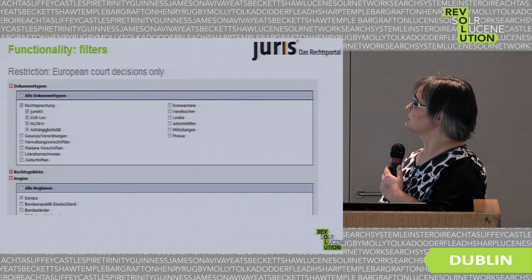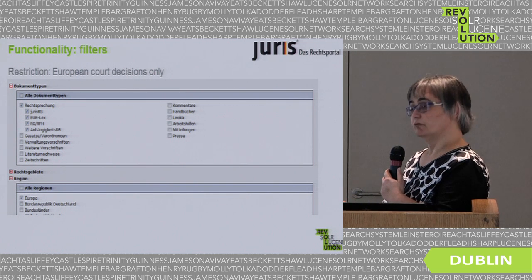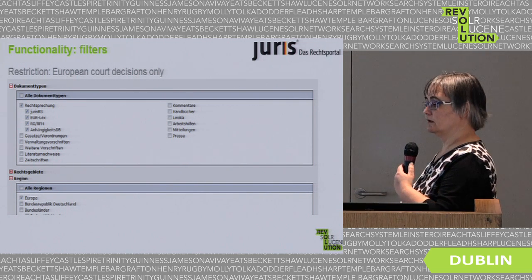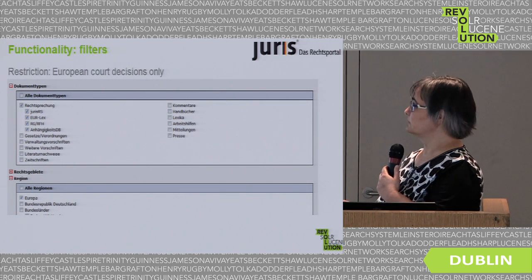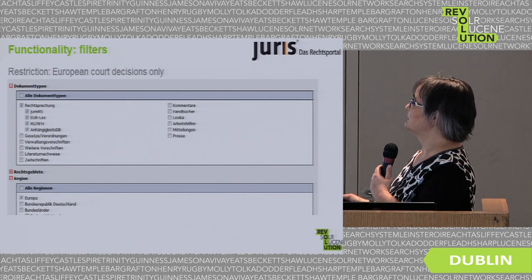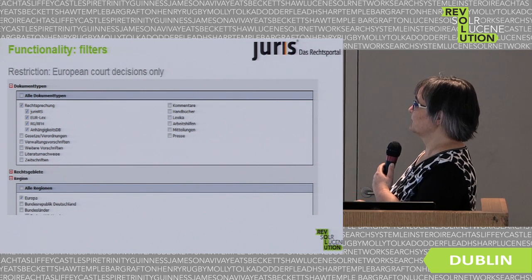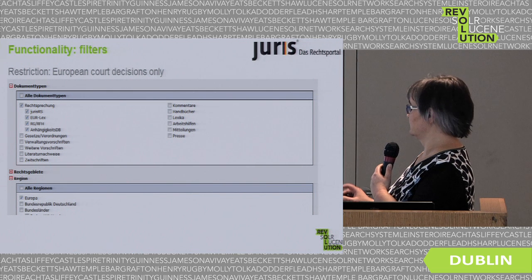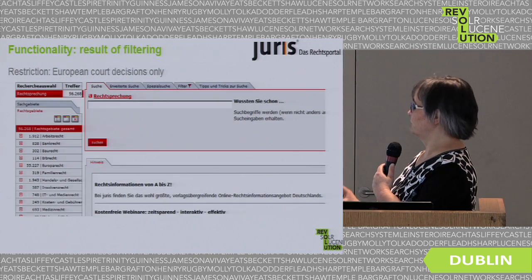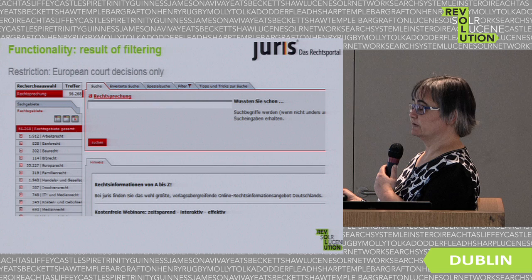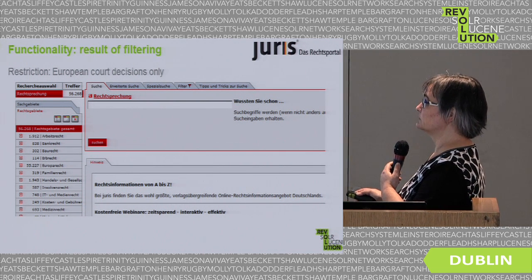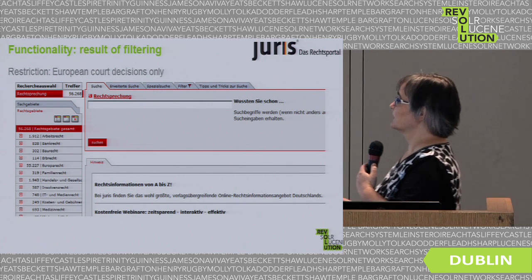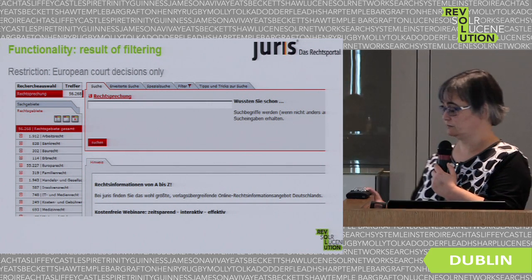There's also something like filters. So if you have your set of documents, you can restrict your search to a part of these documents. This is an example where the restriction is on court decisions and also of European court decisions. And if you apply this filter, this is the example with the 5 million documents, you only will get through the search the European court decisions we have.